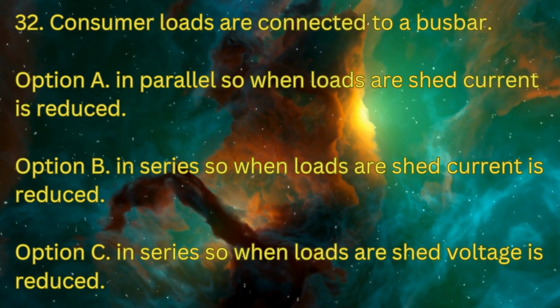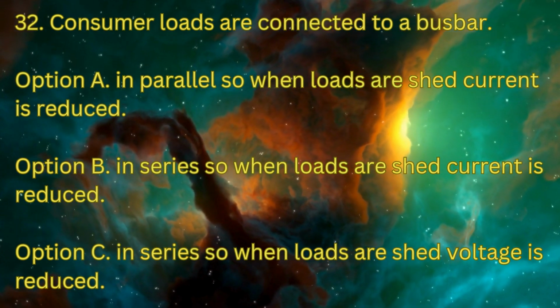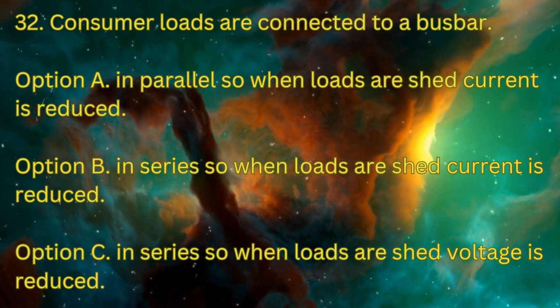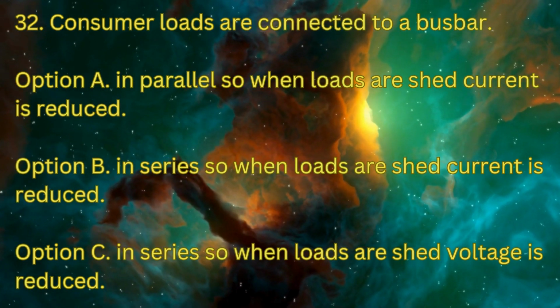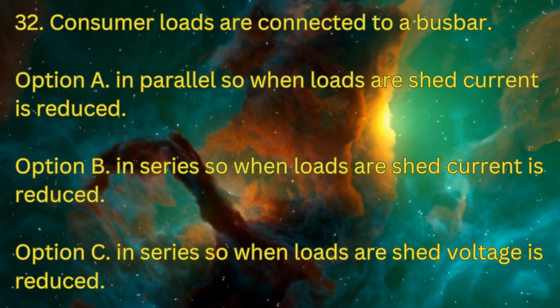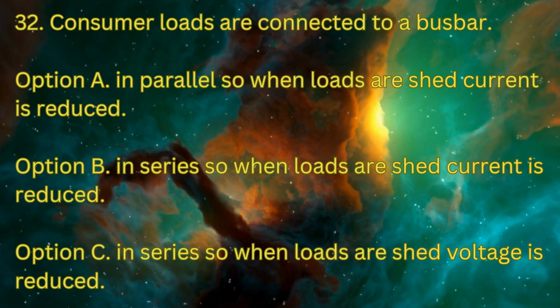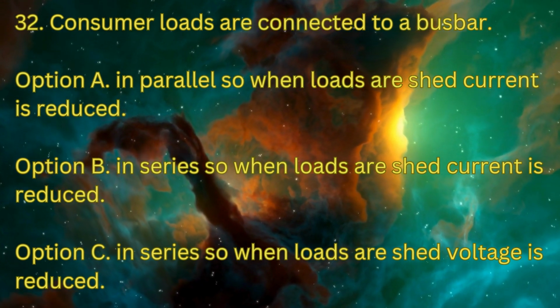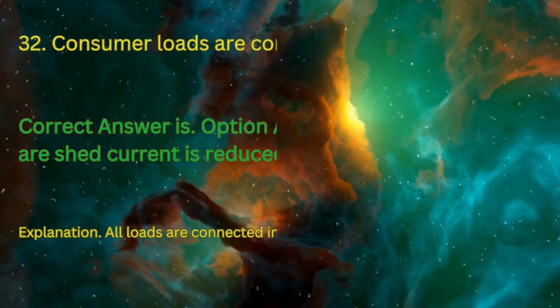Question 32. Consumer loads are connected to a bus bar. Option A, in parallel, so when loads are shed, current is reduced. Option B, in series, so when loads are shed, current is reduced. Option C, in series, so when loads are shed, voltage is reduced.